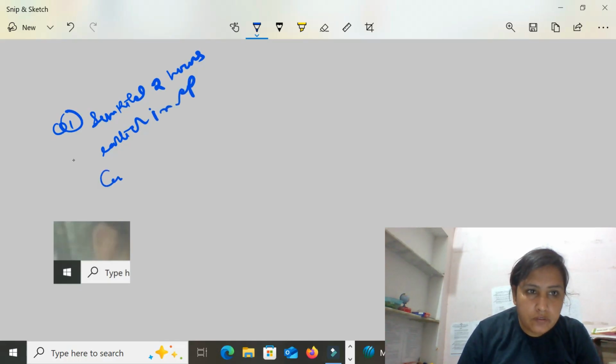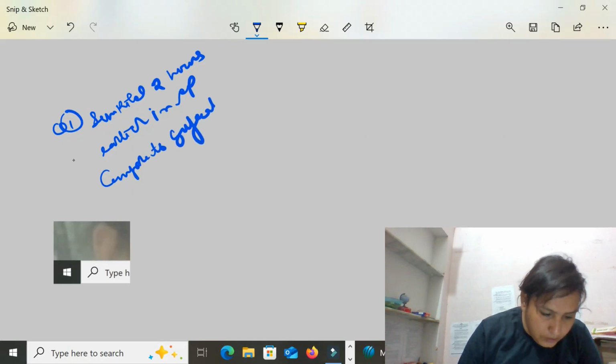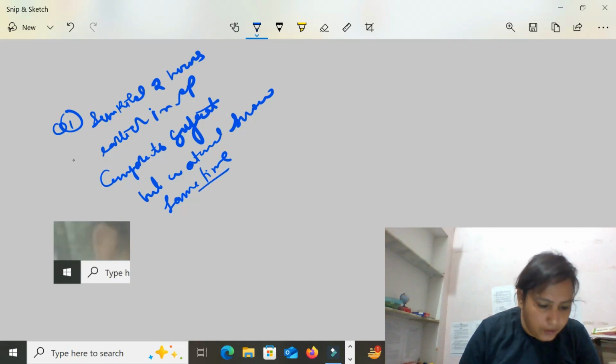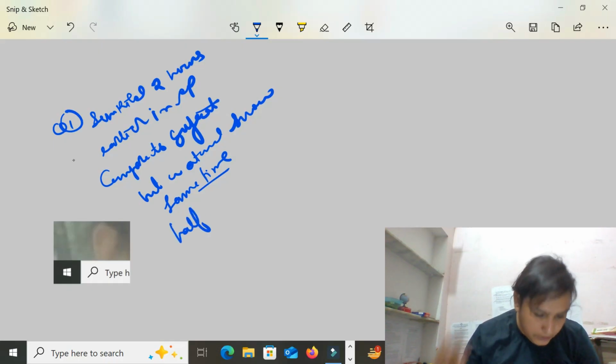Question number 1. If the sun rises 2 hours earlier in Arunachal Pradesh as compared to Gujarat, but the watches show the same time, how does this happen?